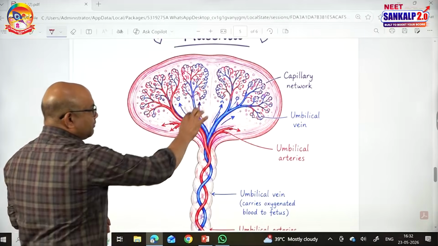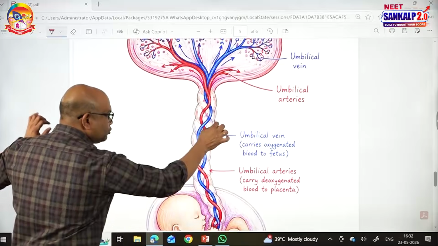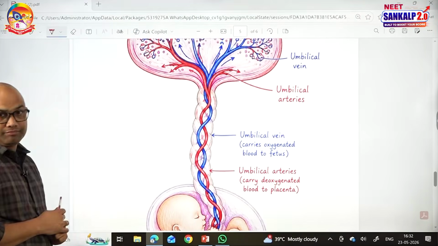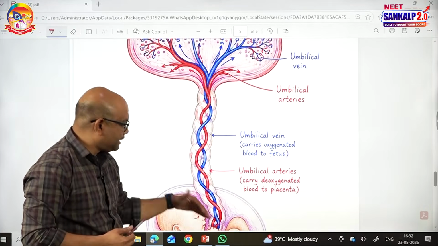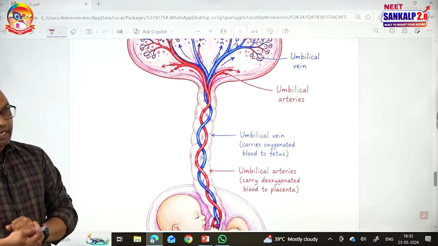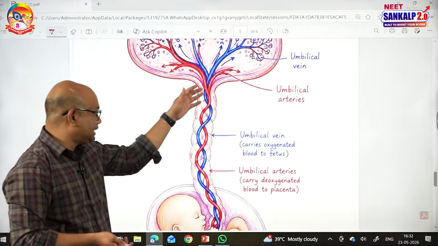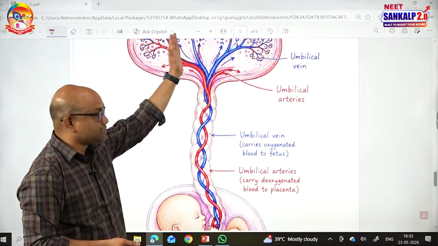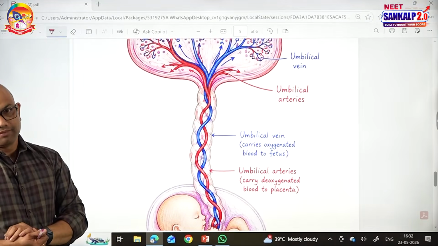After that exchange, nutrient-rich oxygenated blood will be returned to the fetus through the umbilical vein, one umbilical vein. So the umbilical cord is the connection connecting the maternal tissues with the fetal tissues. And 100% fetal blood only passes through the umbilical cord, a pair of umbilical arteries and an umbilical vein. The umbilical artery carries deoxygenated blood, the umbilical vein carries oxygenated blood here.